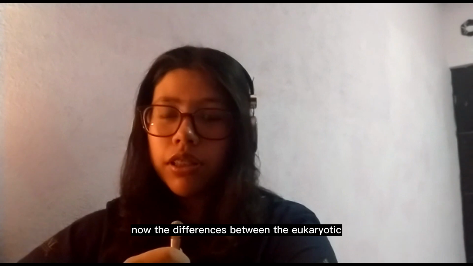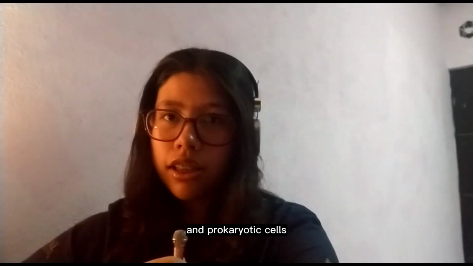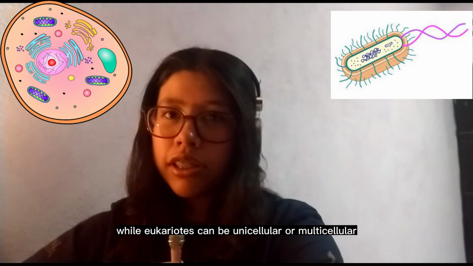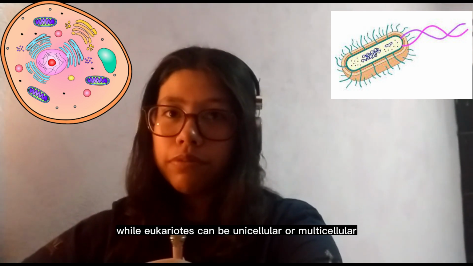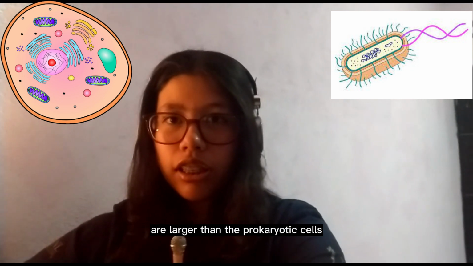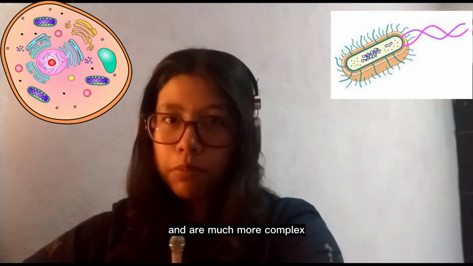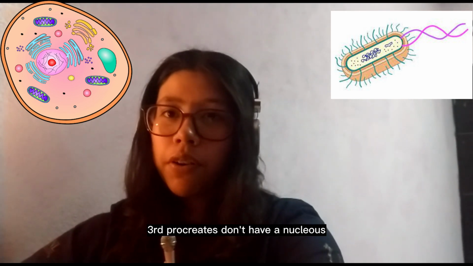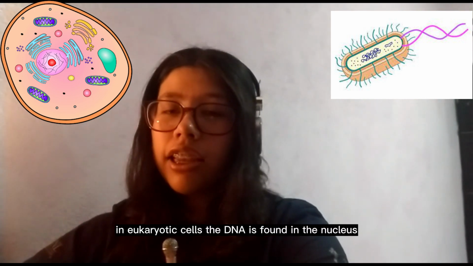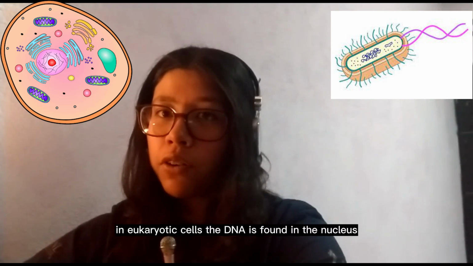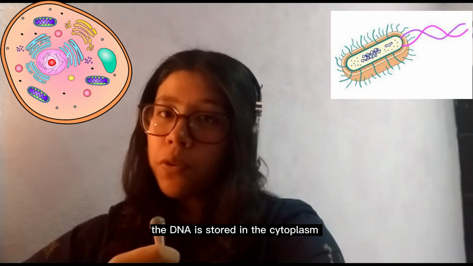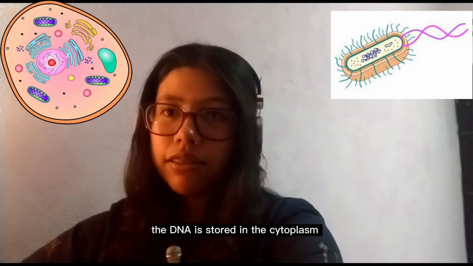Now, the differences between the eukaryotic and prokaryotic cells. First, the prokaryotes are always unicellular, while eukaryotes can be unicellular or multicellular. Second, eukaryotic cells are larger than the prokaryotic cells and are much more complex. Third, prokaryotes don't have a nucleus while eukaryotes do. And finally, in eukaryotic cells, the DNA is found in the nucleus, while in prokaryotic cells, the DNA is stored in the cytoplasm. That's it.